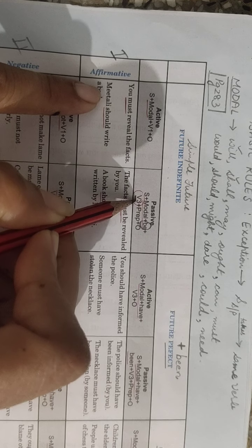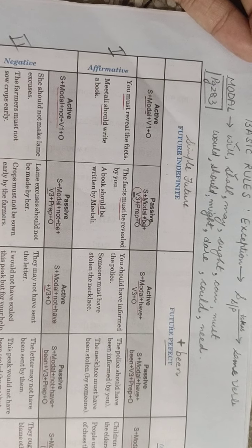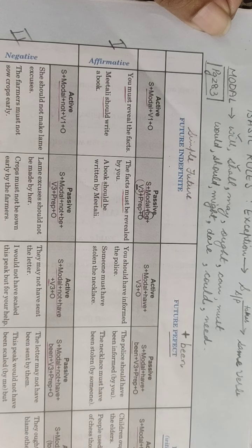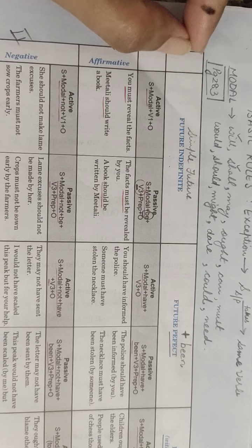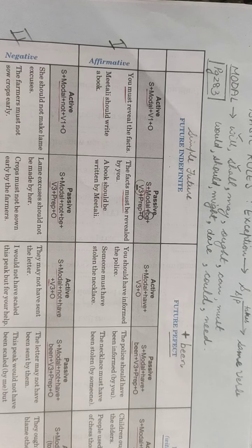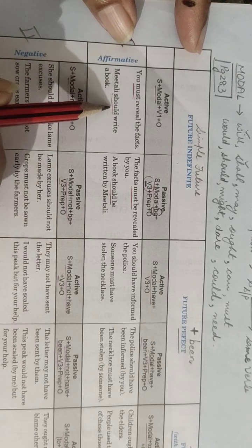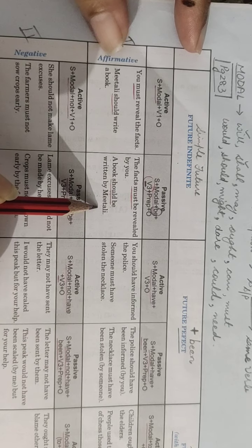And this verb which I have already told, it is a compulsion that you have to write the action word in its third form. That is the rule of active passive, and very easy to remember because the verb pattern does not change. Verb form remains third only for any active passive, for any type of sentence, and for any tense in active passive. See the example, Mithali should write a book. A book should be written by Mithali.